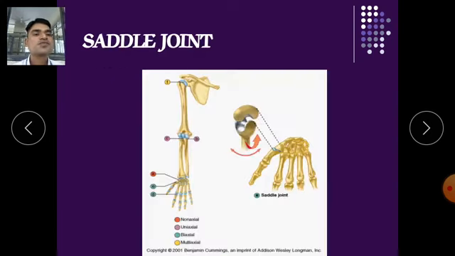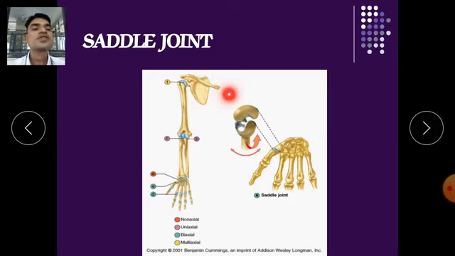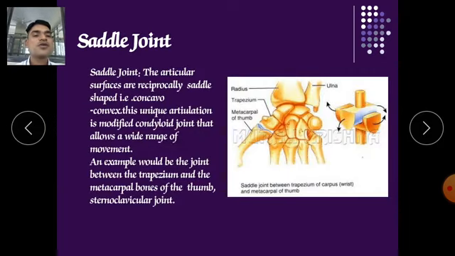Here you can see the joint between the sternum and clavicle, and the joint between the thumb and the trapezium bone.